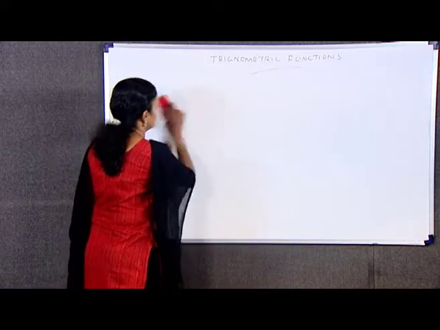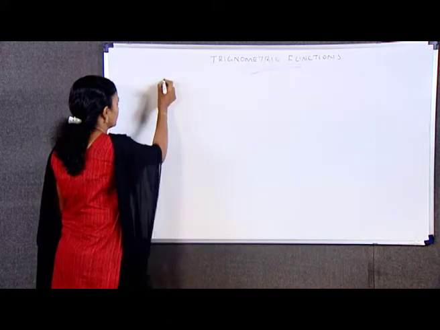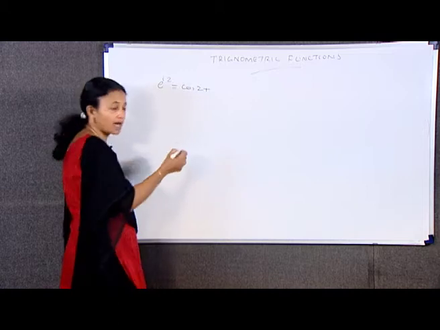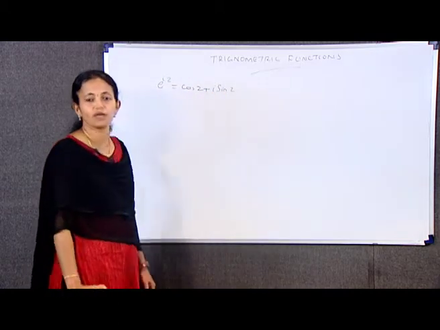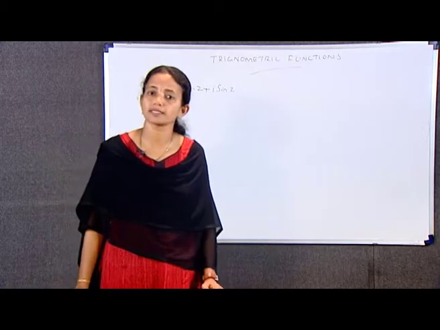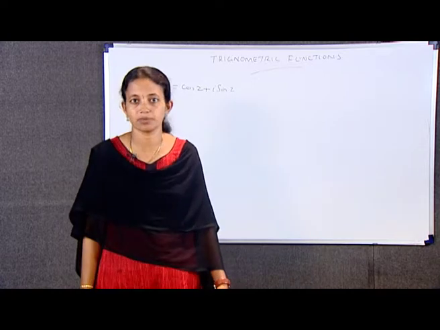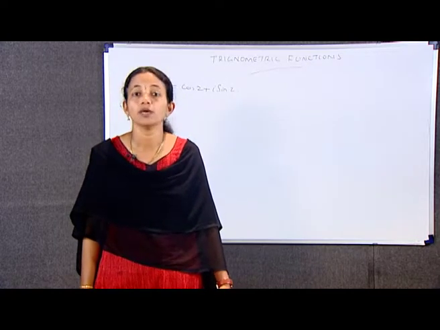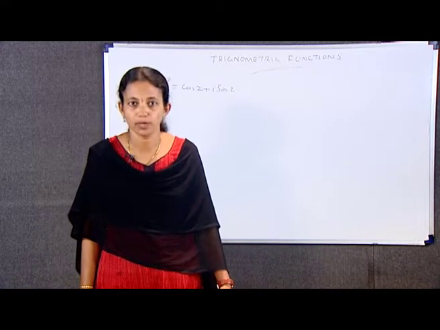Next example, that is, e raised to iz is equal to cos z plus i sin z. We know that for any complex number z, I can write cos z is equal to (e raised to iz plus e raised to minus iz) by 2 and sin z is equal to (e raised to iz minus e raised to minus iz) by 2i.